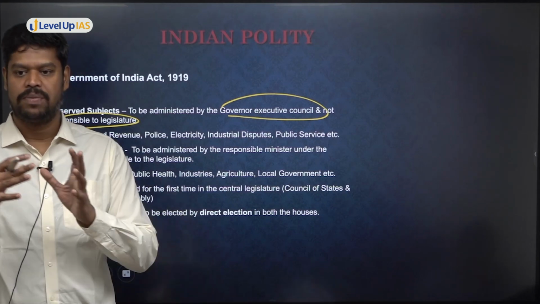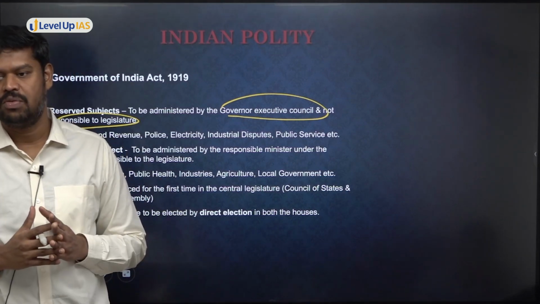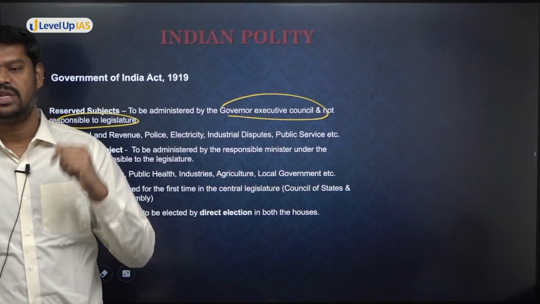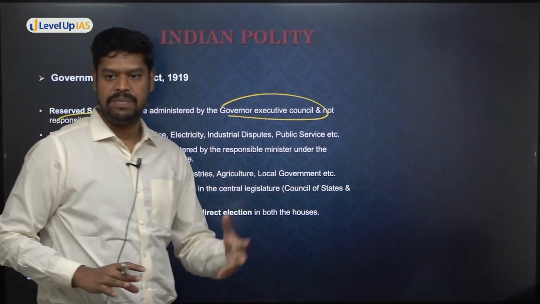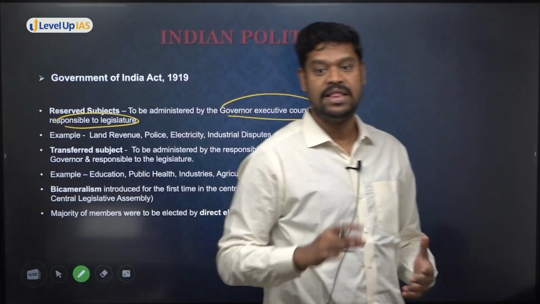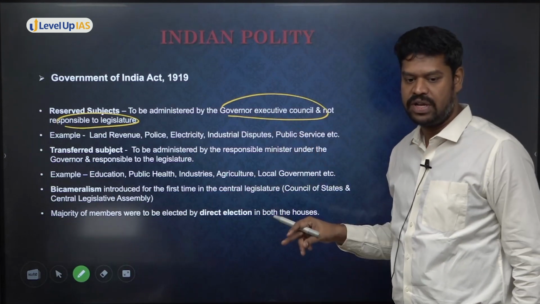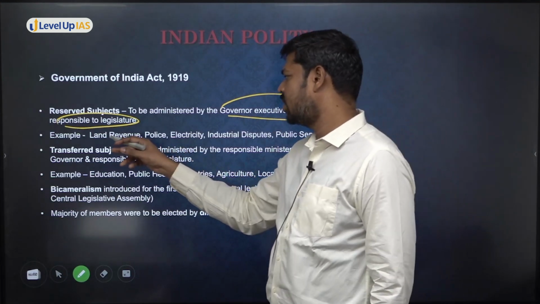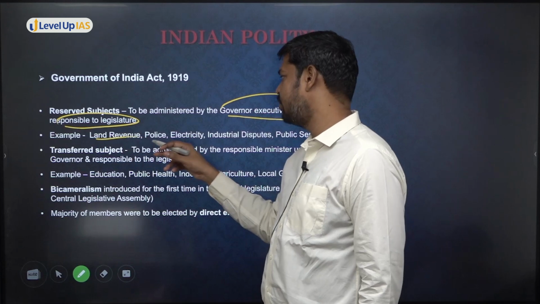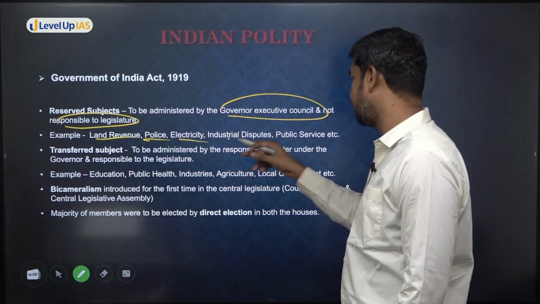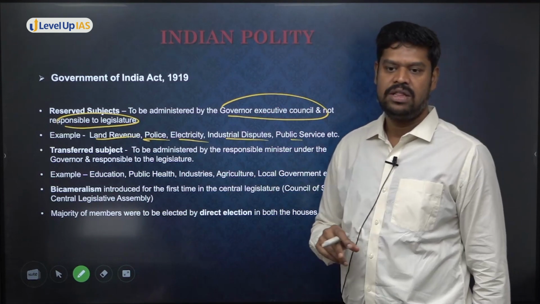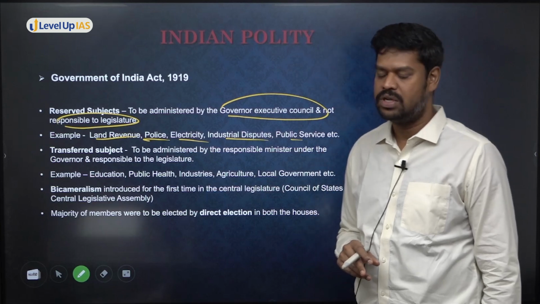Because we've seen that over a period of time, there is a representative form of government. That means they can ask questions in the legislature. They can ask supplementary questions. But in these areas, no questions can be asked. In which areas? In the reserved areas. So what are the reserved areas in the provinces? Land revenue, police, electricity, industries, public service. These are all in what is called the reserved list.